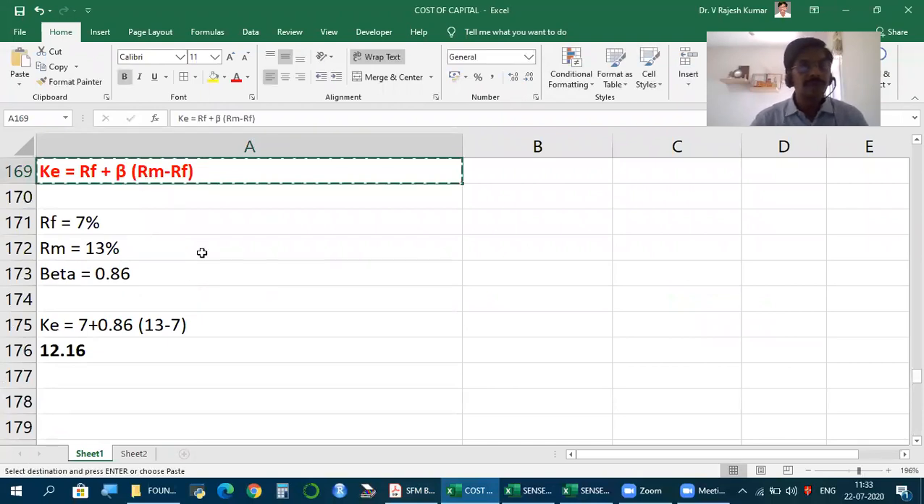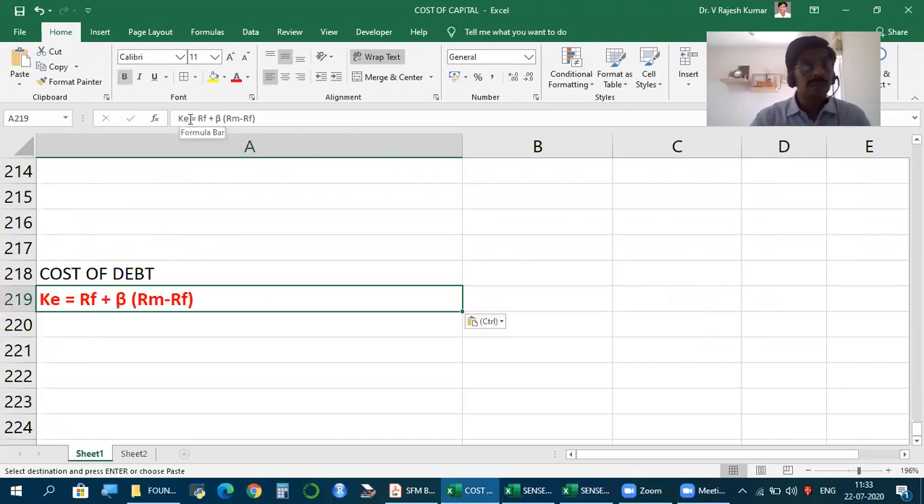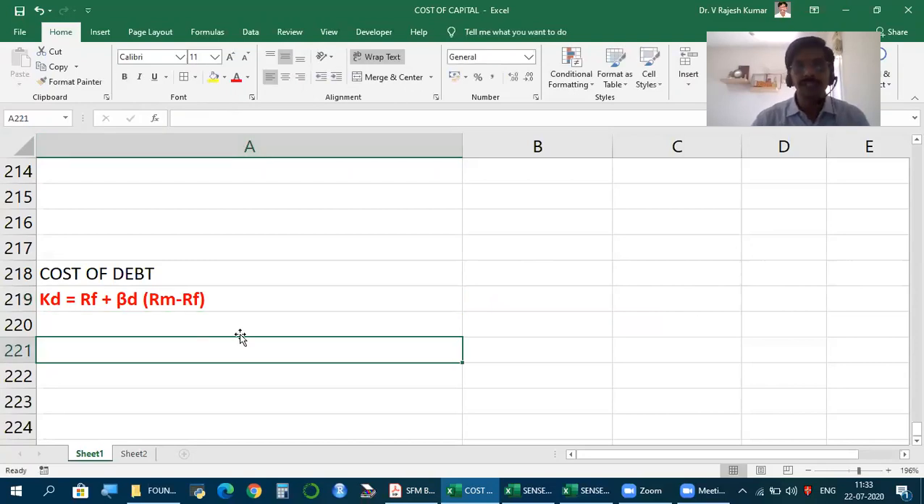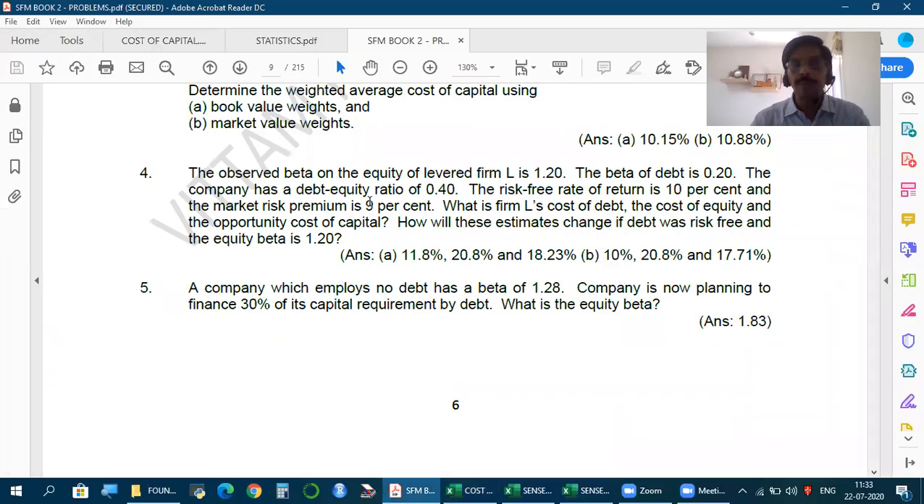Just use this formula. Cost of debt, KD, is equal to RF plus beta of debt, since now we have beta for different instruments. So KD is equal to RF, which has been given as risk-free rate 10%, market premium 9%. For debt, the beta is 0.2.